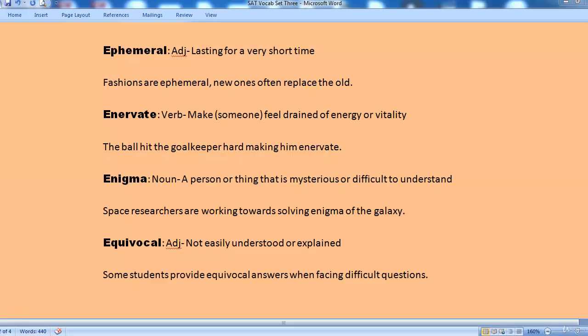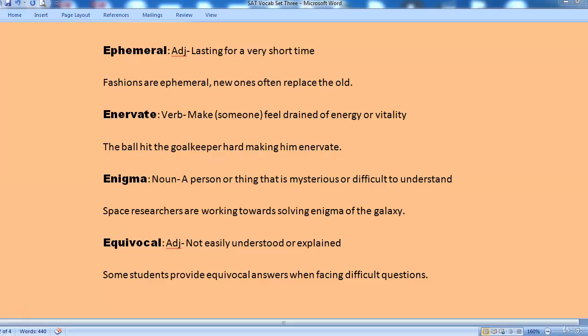Enervate. Enervate is a verb and it means make someone feel drained of energy or vitality. The ball hit the goalkeeper hard, making him enervate. Or in any sport, if someone gets hit hard for a moment, they may become enervate. That is, they might feel as if the energy is drained.